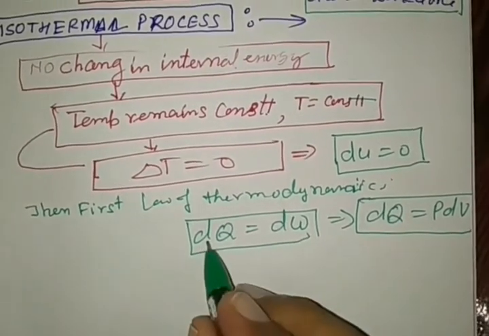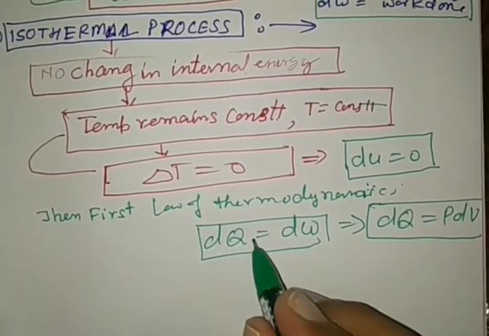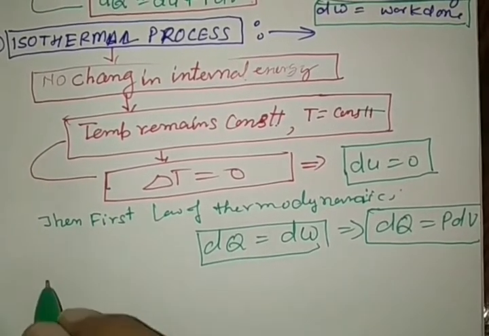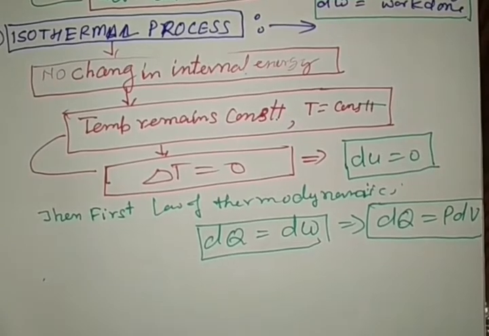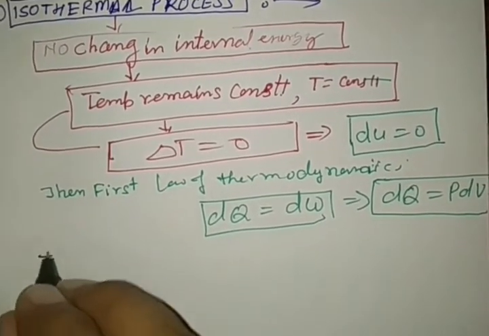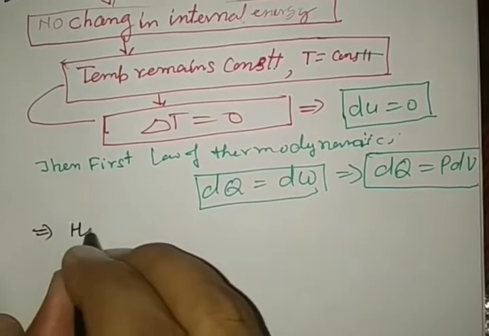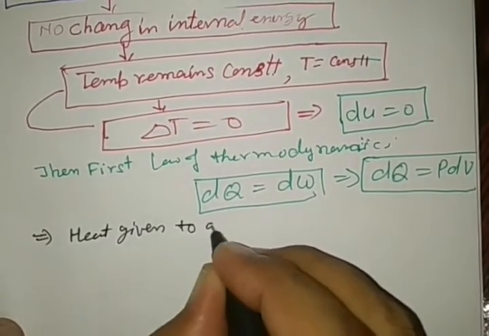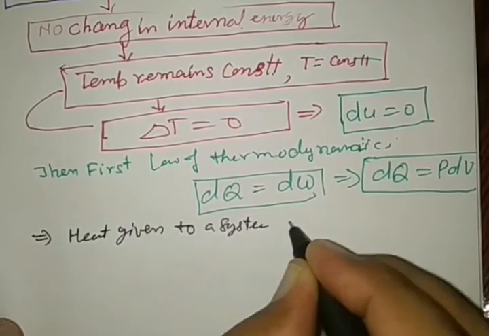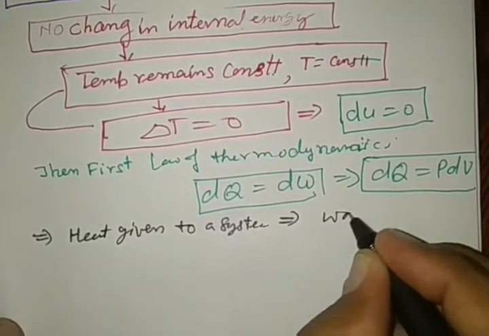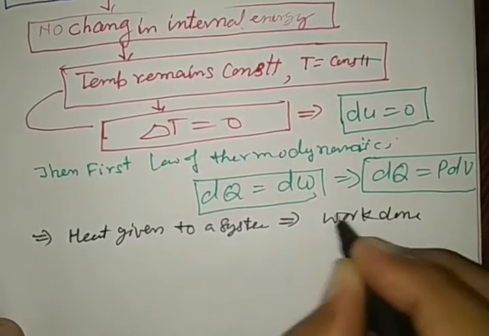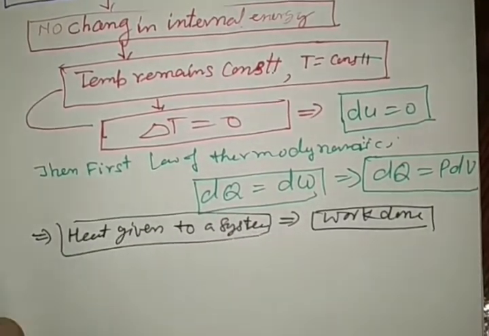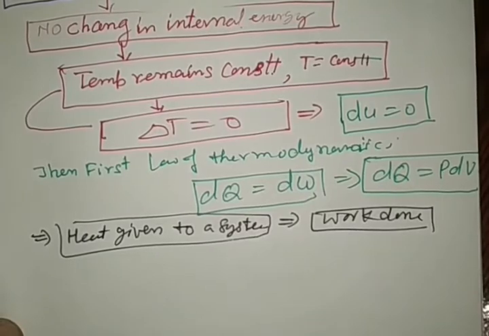Whatever heat is given to a system is converted into work done under the isothermal process.